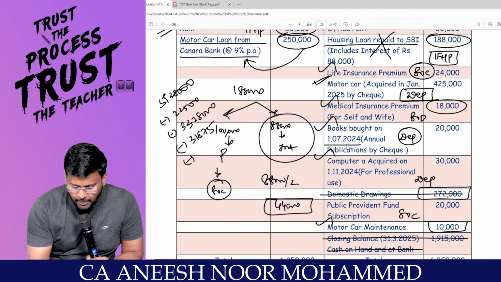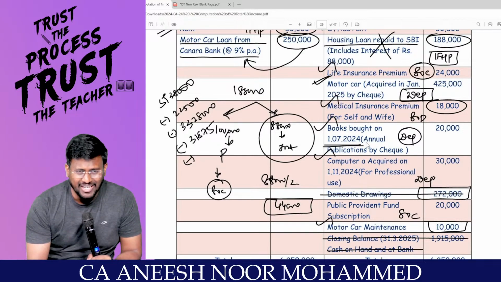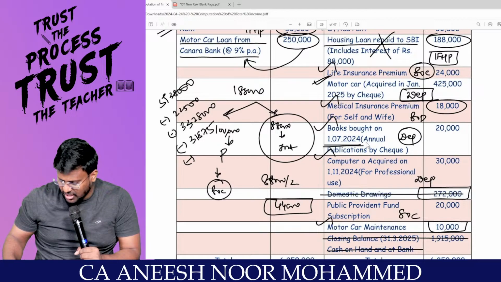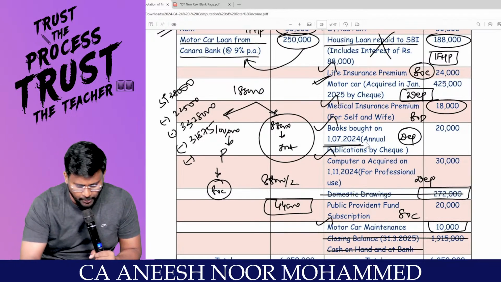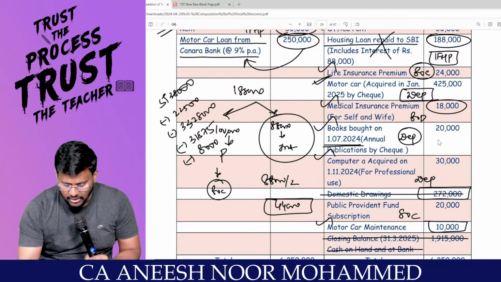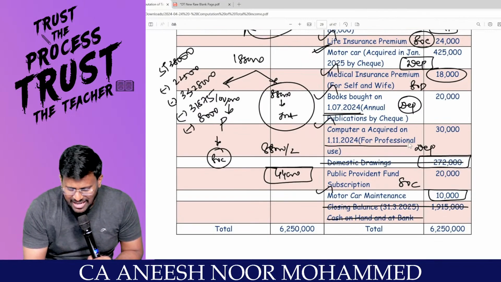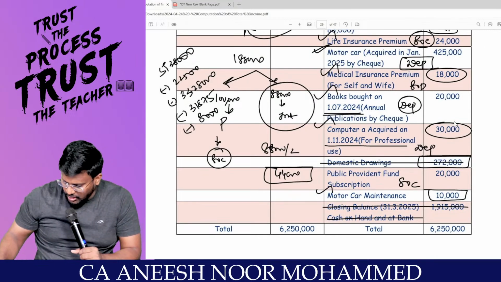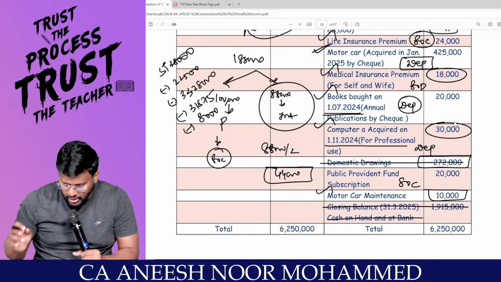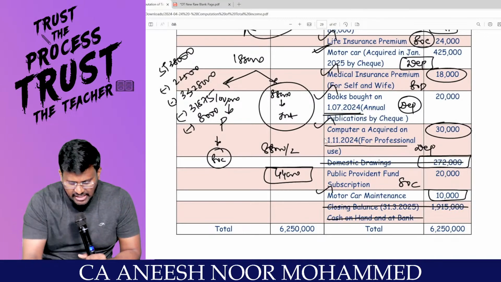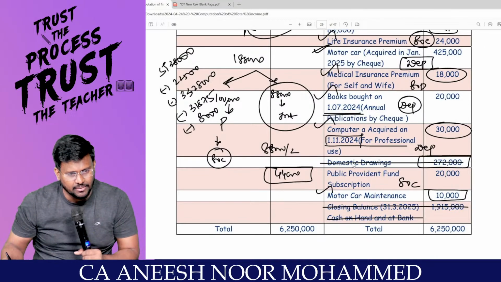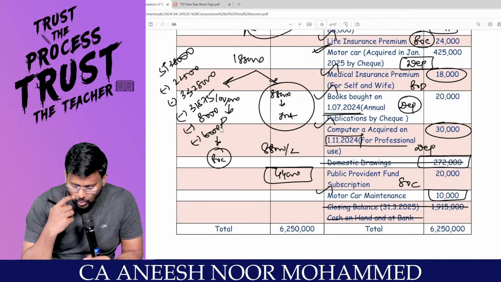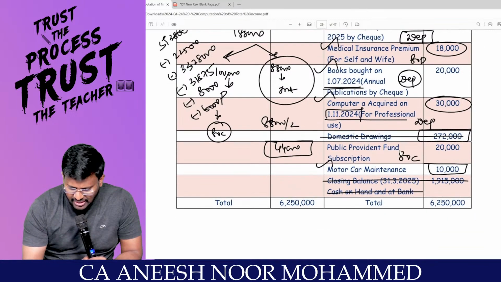Books, sir, purchased on 1/7 itself, whether it is an annual publication or other than an annual publication, it is entitled to 40% depreciation. So 20,000 into 40% comes to 8,000. This I have taken care of. Computer on 1/11/2024, sir, acquired for professional use, 30,000 into 40%. Is it more than 180 days or less than 180 days? Up to 50% comes to another 6,000, right? Yes, sir. PPF under 80C, I will come back.